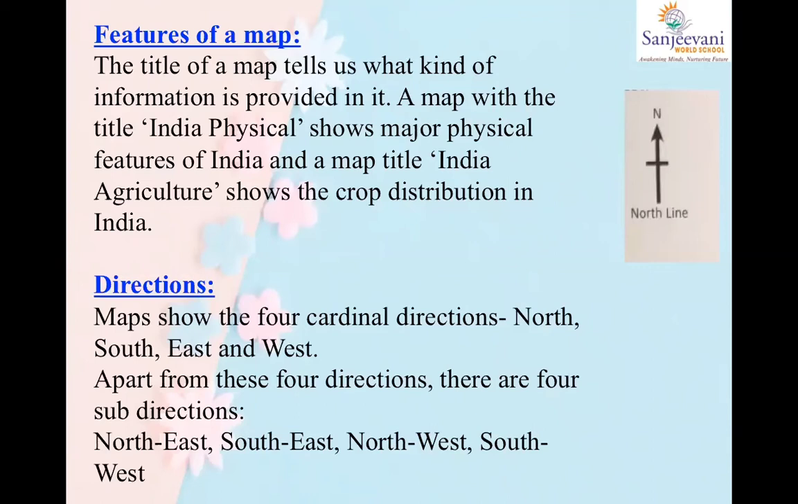Okay. Now, directions. A map shows 4 cardinal directions, that is north, south, east and west. We know the 4 main directions, right? North, south, east, west. Apart from these 4 directions, there are 4 more subdirections. Subdirections means what lies in between these 4 main directions, that is northeast, southeast, northwest and southwest. Okay.